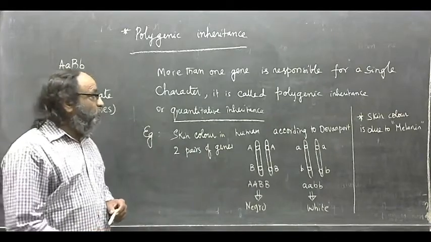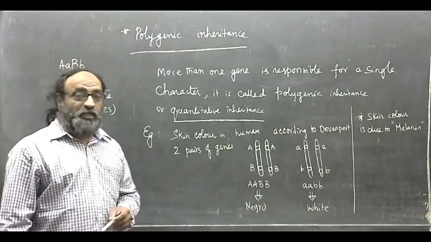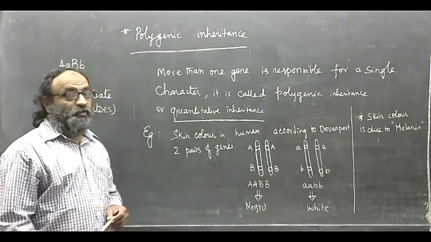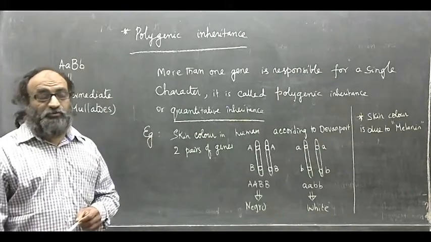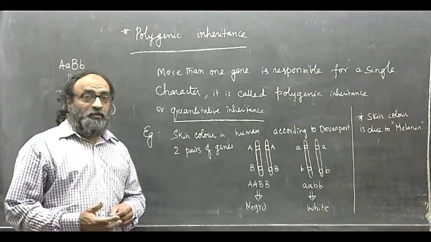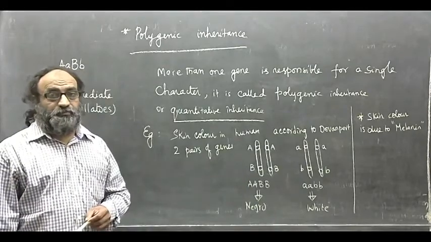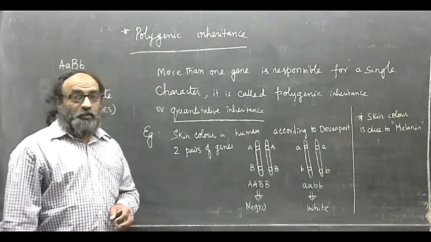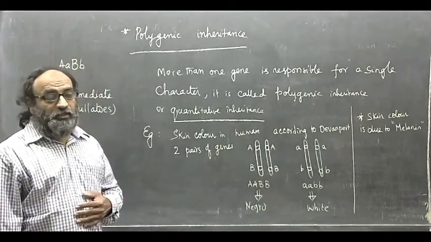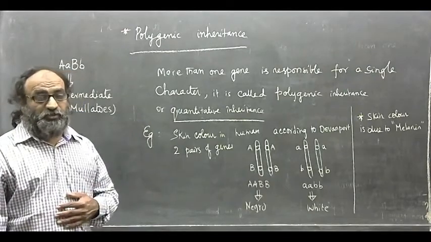But when it deviates from the Mendelian dihybrid cross, especially in polygenic inheritance, the ratio obtained is totally different. In a typical Mendelian dihybrid cross, 16 offspring are produced, you know that.